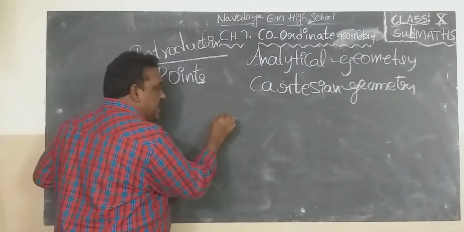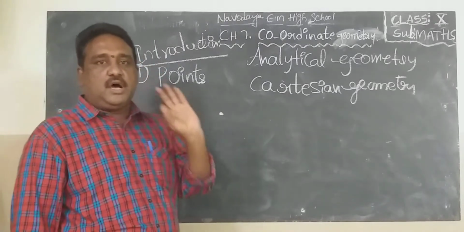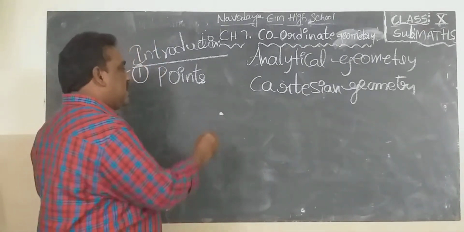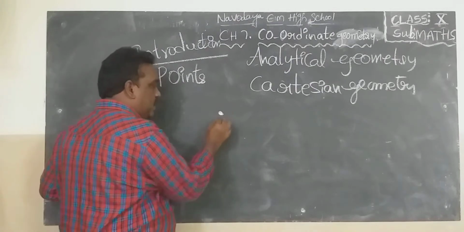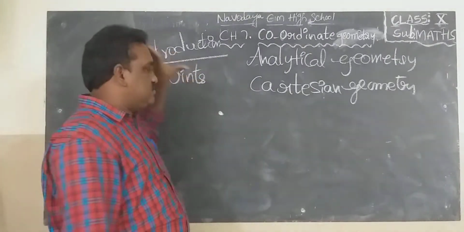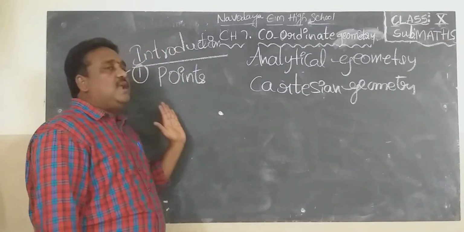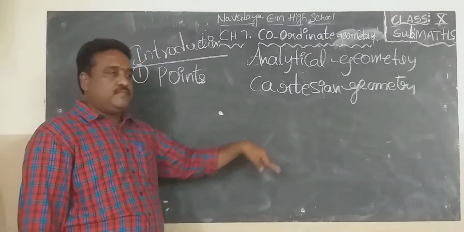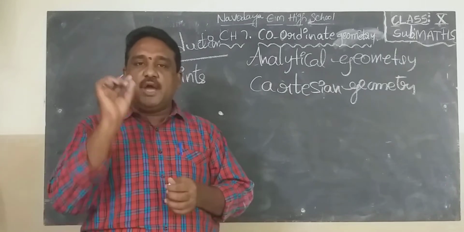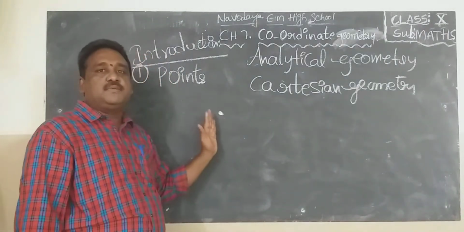Just mark a dot on the board, then it is known as point. Coordinate geometry deals with points, which is a very important point about coordinate geometry. What is the definition of point? Point has no definition. Point is an undefined term. Mark a dot, it is known as point.